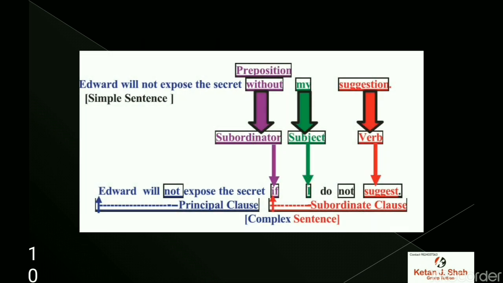Edward will not expose the secret without my suggestion. Preposition is without here. My is the subject and suggestion is the verb. Edward will not expose the secret if I do not suggest. If I do not suggest is the subordinate clause, and Edward will not expose the secret is the principal clause. It is a complex sentence. If is the subordinator here, which derives from without, and my becomes I as subject, and suggestion becomes suggest in the subordinate clause.